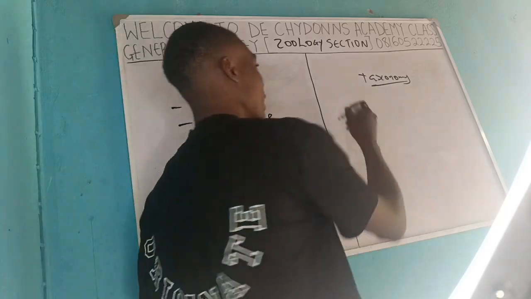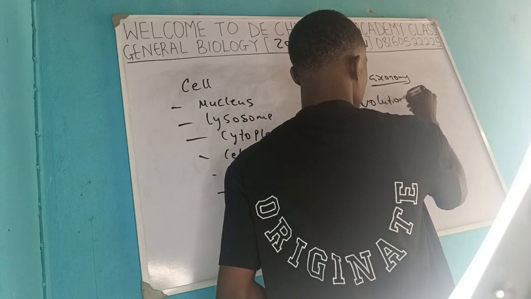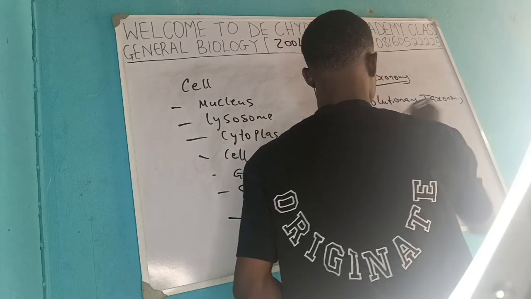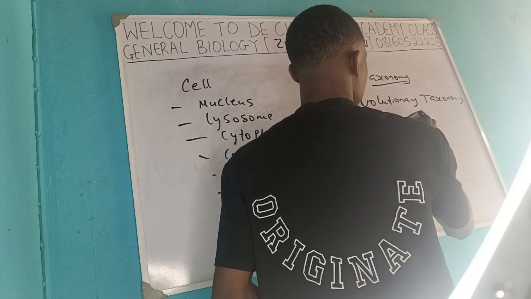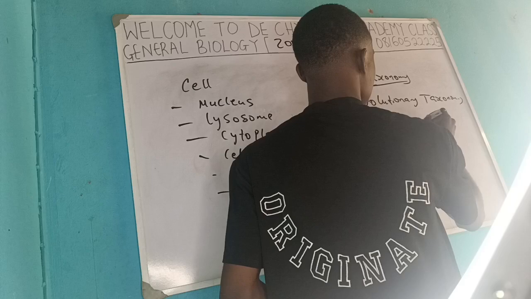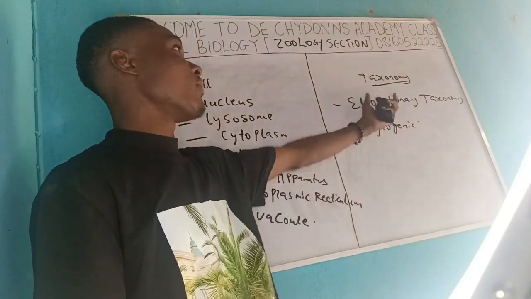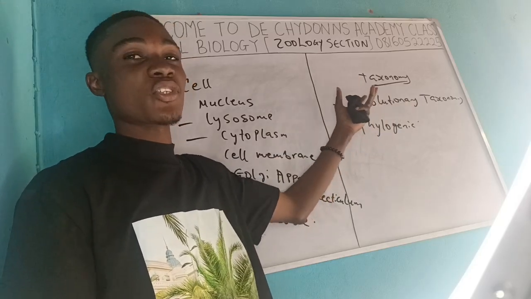The first one that we have is evolutionary taxonomy, and another one we have is phylogenic taxonomy. They are the two theories of taxonomy that we have here.